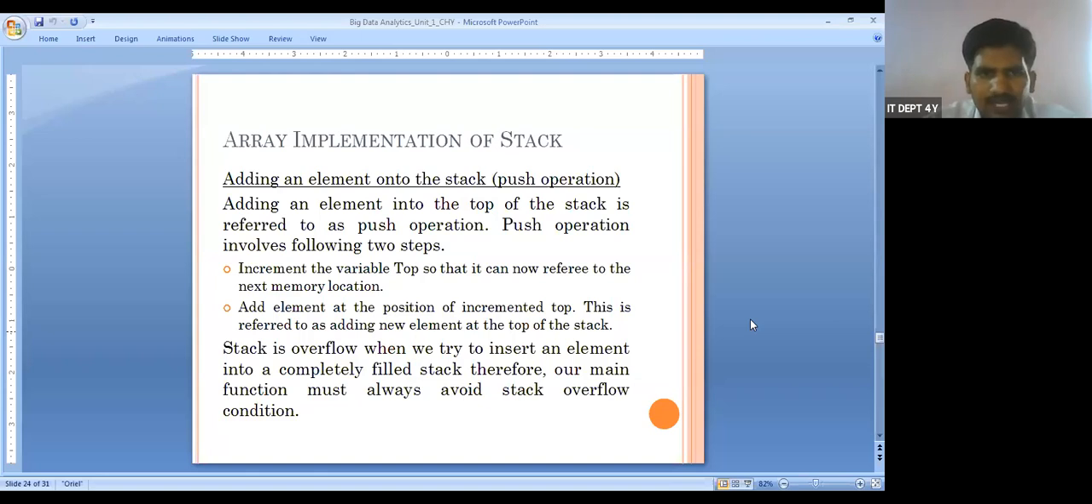Adding an element into the stack is known as a push operation. Adding an element into the top of the stack is referred to as a push operation. The push operation involves two steps. One is to increment the value of the top so that it now refers to the next memory location. I already told you about this when we talked about arrays.